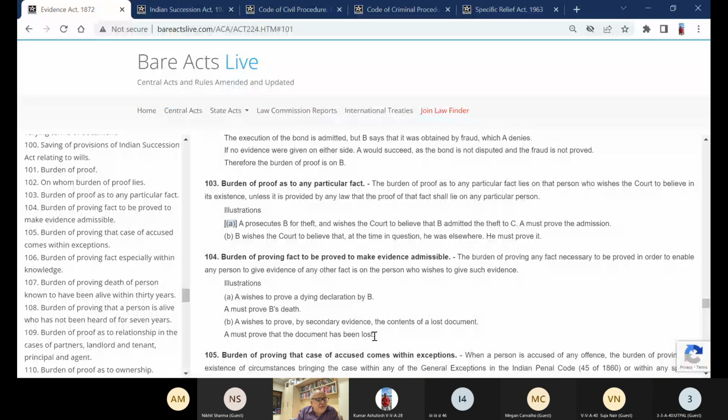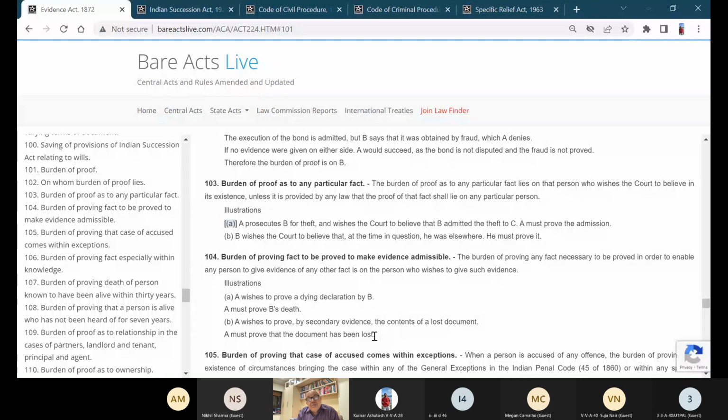The same servant also works for my neighbor, to whom he informed that ये मैंने कंप्यूटर यहाँ से चोरी किया, बताना मत साहब को. समझे ना? So there is an admission. In that case, A must prove the admission.